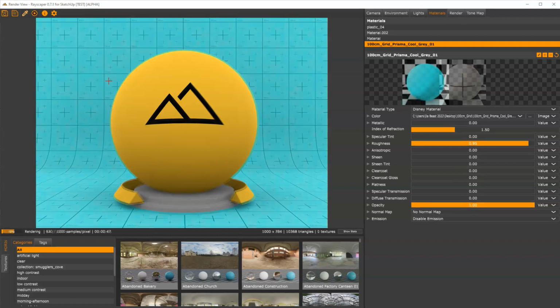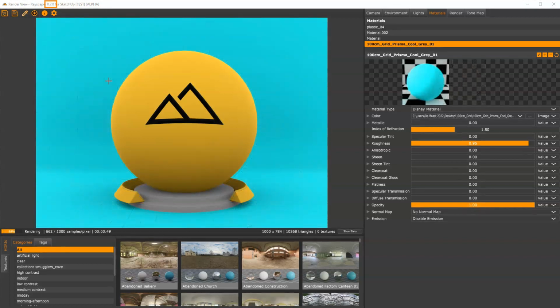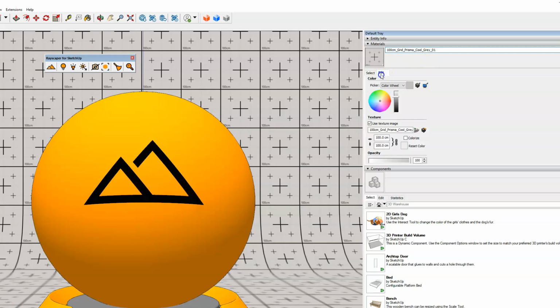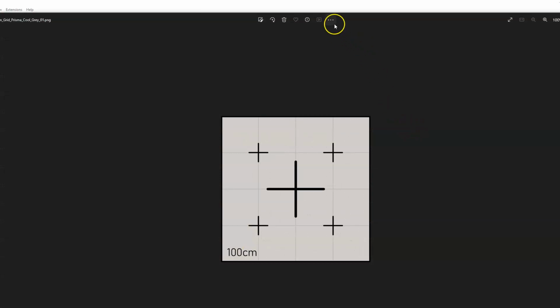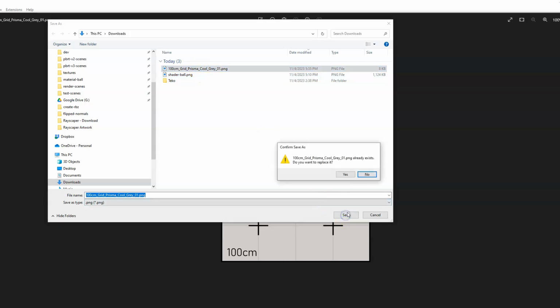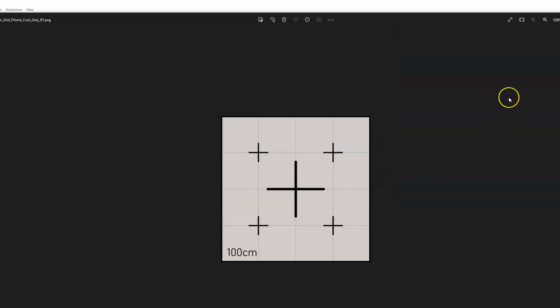Now, if you are running Rayscaper 0.7.0, the original first alpha release, it's a little bit more complicated, but I'll show you how to do it. So we first have to go to SketchUp, and we'll select this material, this 100 centimeter grid Prisma Cool Gray 01. We'll edit it, and then we'll edit the texture in external editor. I'll simply save it on disk. And now I have it on disk. It's not just embedded in the SketchUp file anymore.